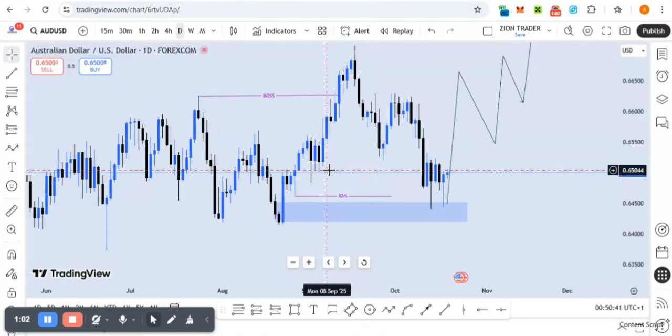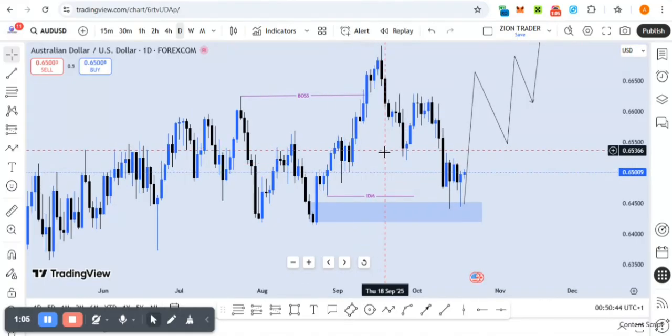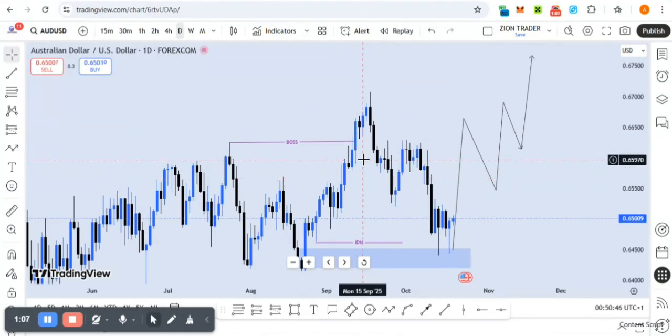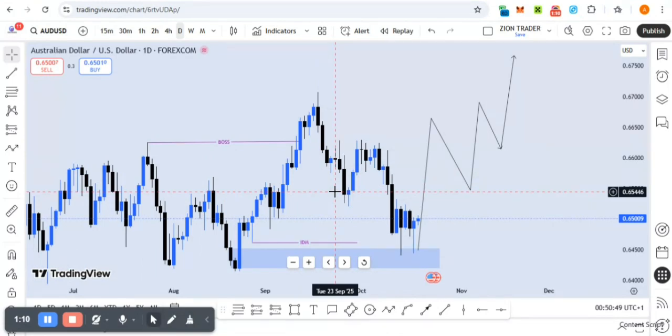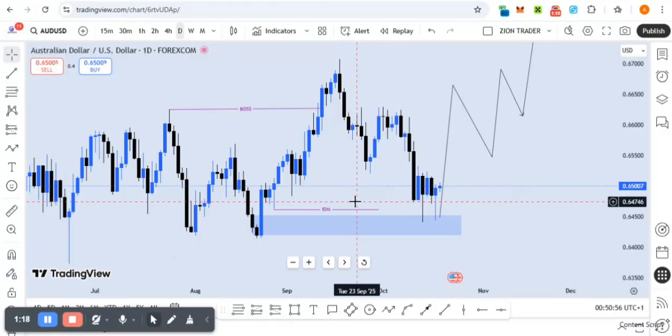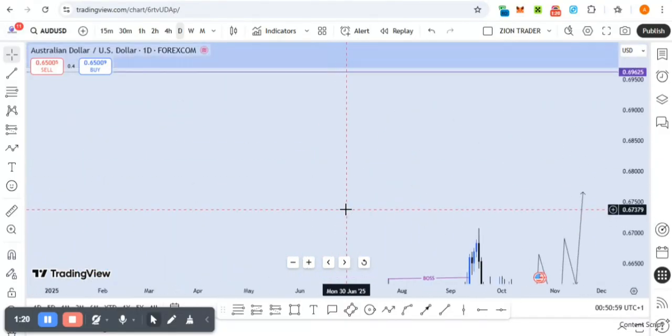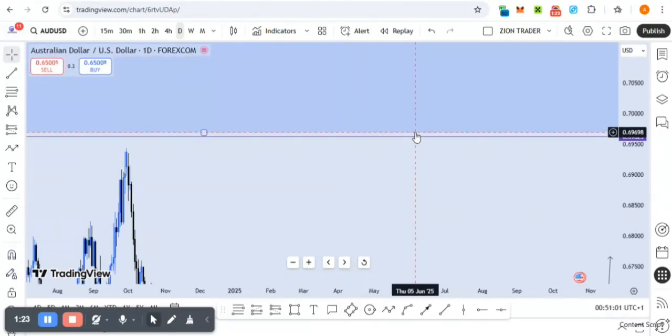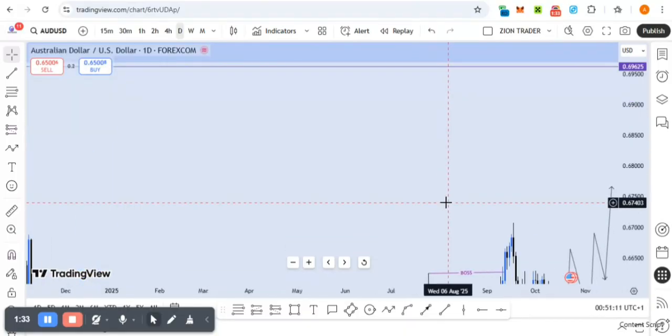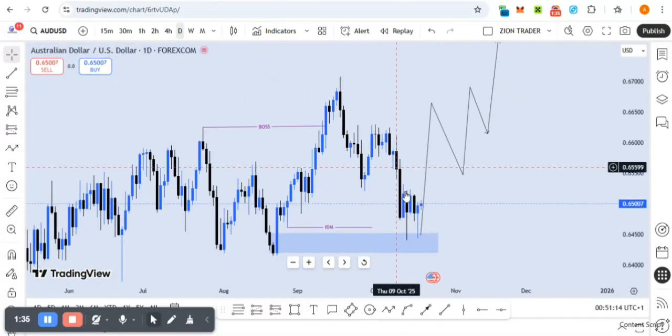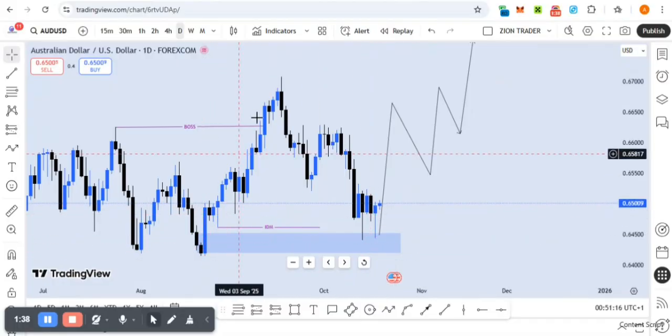So only the monthly time frame is bearish, and we are still trying to see if we can trade the retracement on the monthly time frame. On the weekly and daily, market is actually still bullish, right? For the monthly time frame, remember, our POI is going to be 0.7. We are just going to do this psychological level, and then maybe this year or next year price is going to get to this point. That's if price really gets to this point next year. But for now, this is what we are looking at, guys.